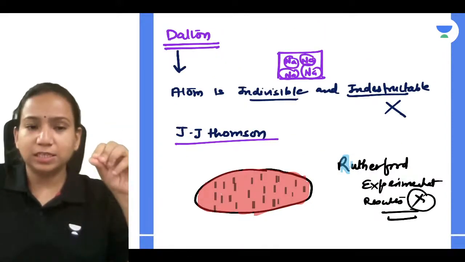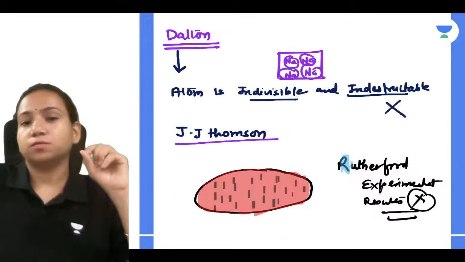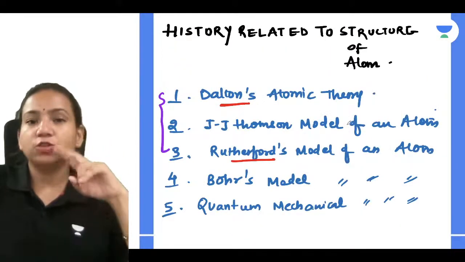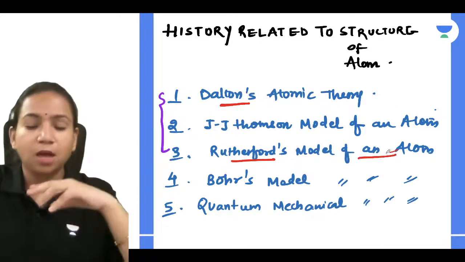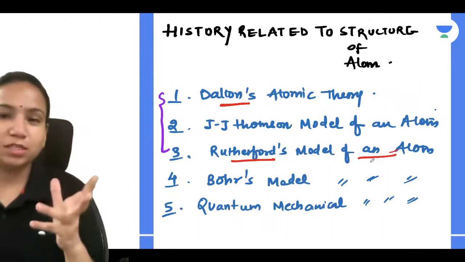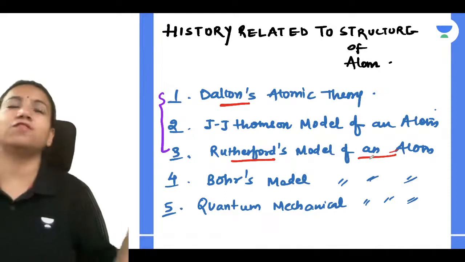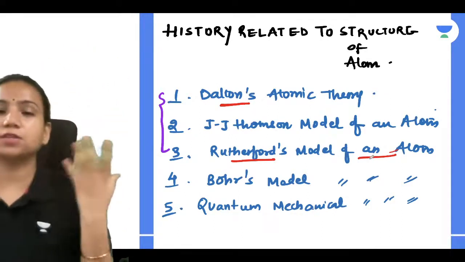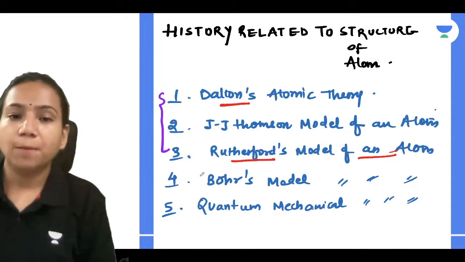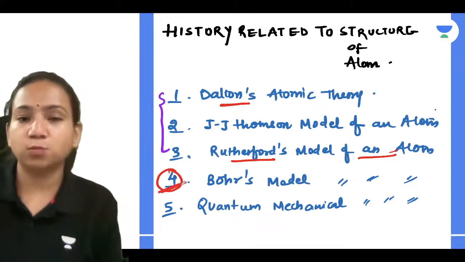So we are not going into detail about Dalton's atomic theory, J.J. Thomson's model of an atom, and Rutherford's model of an atom. Why are we not going into detail? Because the questions generally don't come from them, and we have studied them from our 6th, 7th, 8th, 9th standard. So we already know about it. But we will talk in detail about Bohr's model of an atom.